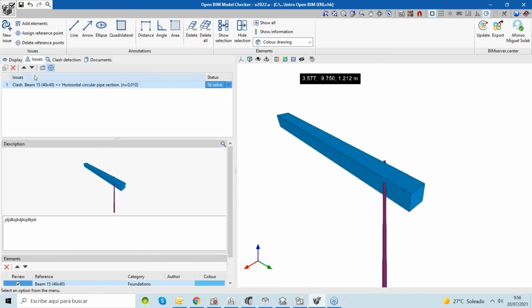As you can see here, the list of IFCs is the same. Here we can see the different IFCs: CYPE Architecture, here CYPE Plumbing. And some of them were imported. We can import all the IFCs that we need and run different combinations with different files, to detect the problems that we can have in our model. All right.